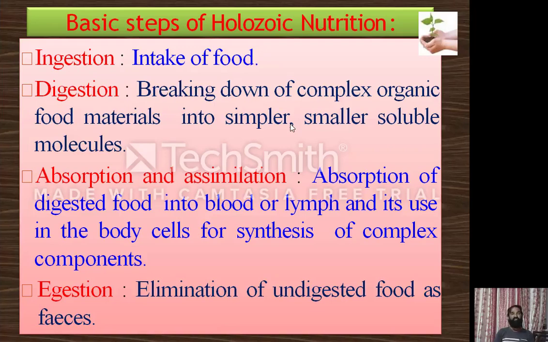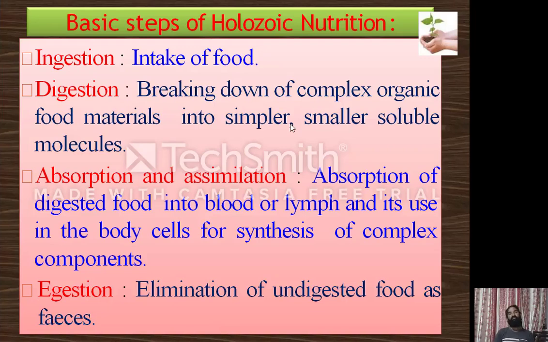The final step is egestion. The elimination of undigested food as feces from the body through the anal pore is known as egestion. After digestion and absorption, the waste material in the large intestine moves towards the rectum and is stored there.